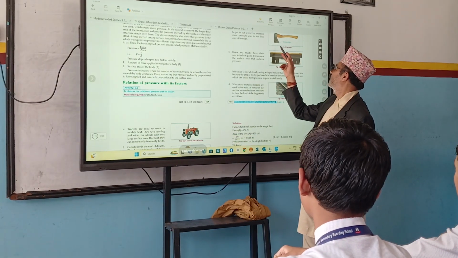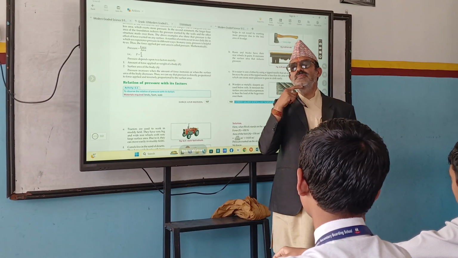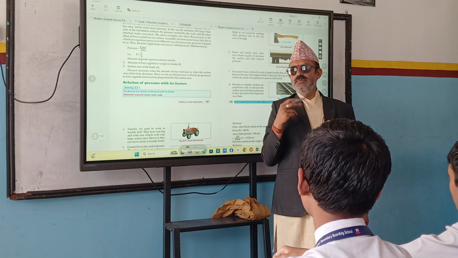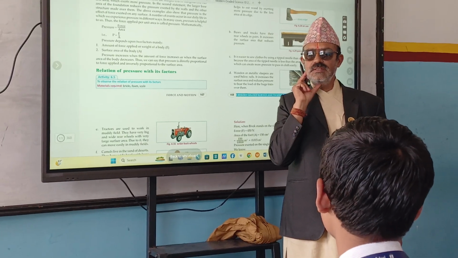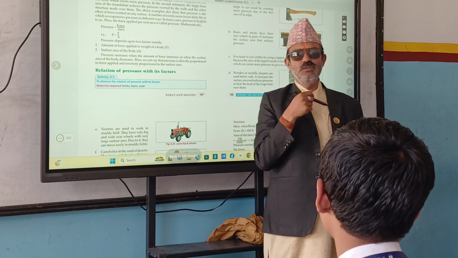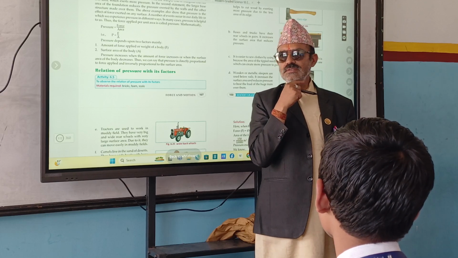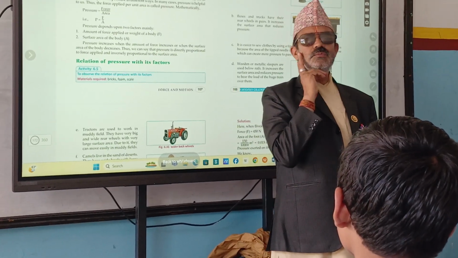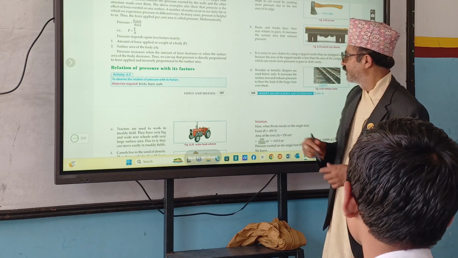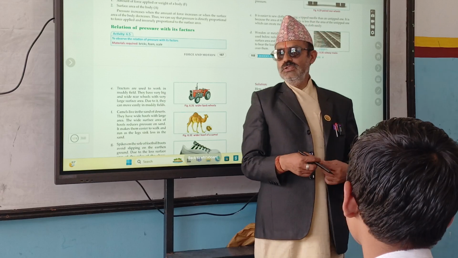Why do we use a razor? You can see my long beard. We have to remove this, so what to do? I have to use a razor, right? Or another machine can be used, a hair cutting machine, right? So it's quite faster. Or if I want to make this even shorter, I can use scissors also, right?